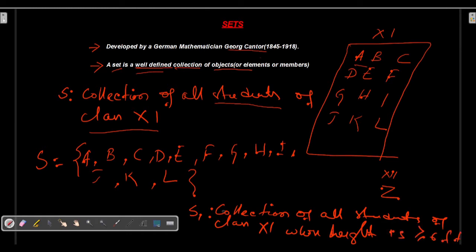So I am considering all the students of class 11 whose height is greater than or equal to 6 feet.